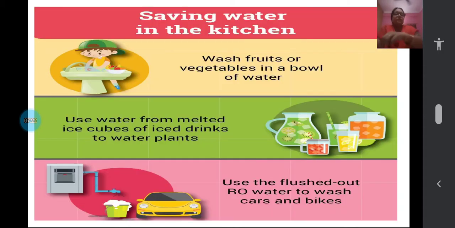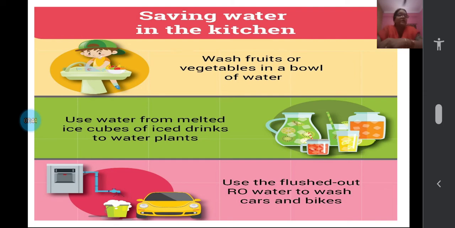And now we'll see what we can do with the kitchen water. Saving water in the kitchen. Wash fruits or vegetables in a bowl of water. Instead of pouring and wasting water, you can clean them in the bowl. Use water from melted ice cubes of ice drinks to water the plants. See that water which will be coming out, no? That can be used. Use the flushed out RO water to wash cars and bikes.